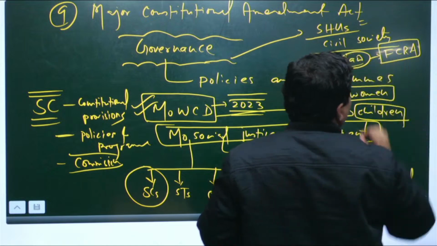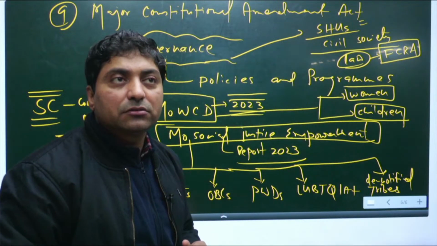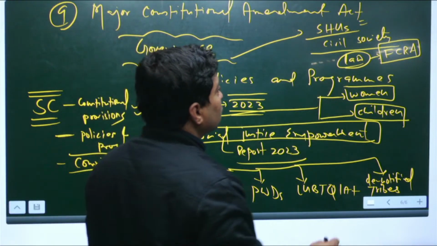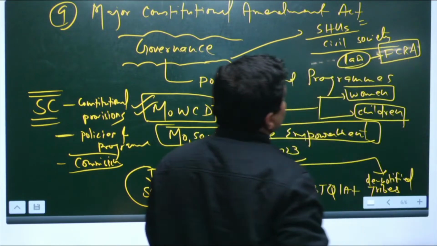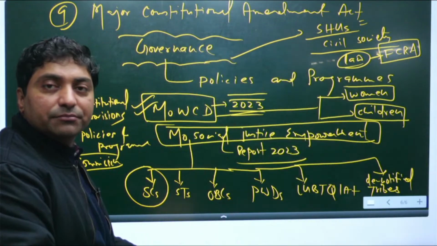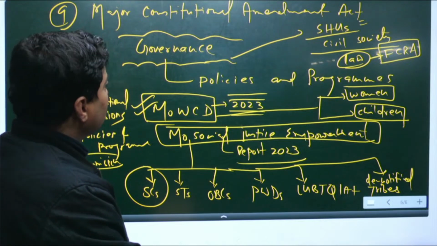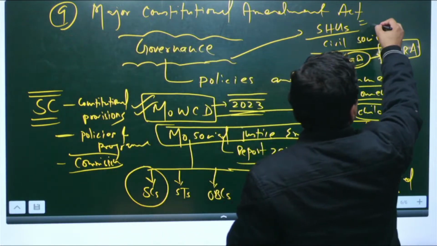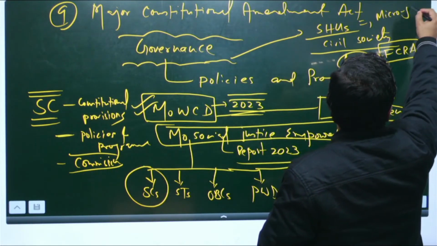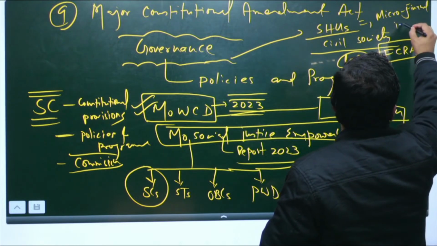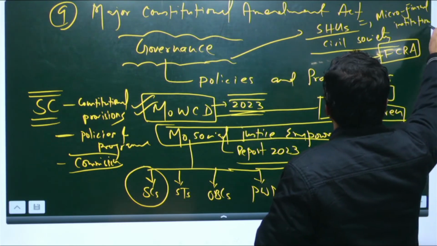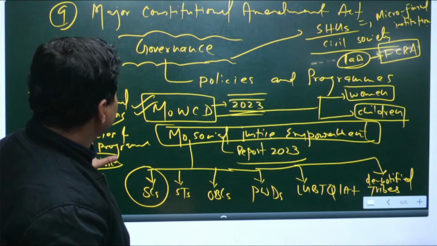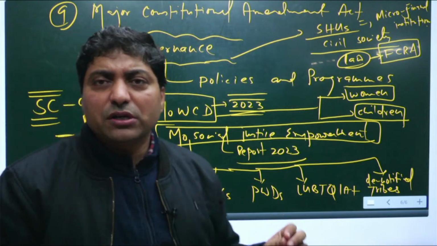FCRA is a law, the Foreign Contribution Regulation Act. One can focus on this law, and this law will help you to understand the civil society questions. Self-help groups, then microfinance institutions, that would be important.